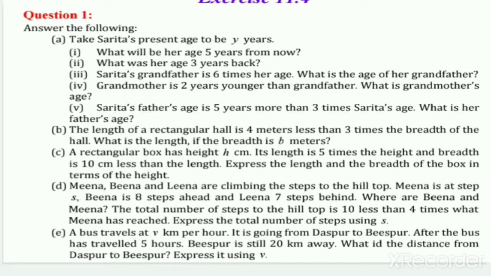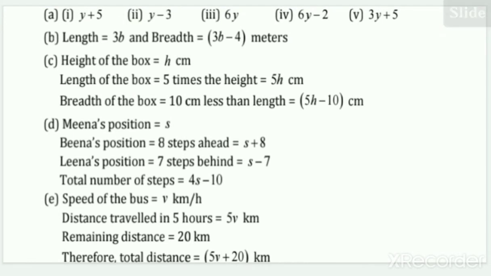A rectangular box has height h. Its length is 5 times the height, so the length is 5 multiplied by h, that is 5h. The breadth is 10 centimeters less than the length. Express the length and the breadth of the box in terms of height. So the height of the box is h, the length is 5h, and the breadth will be 5h minus 10, because the breadth is 10 centimeters less than the length.